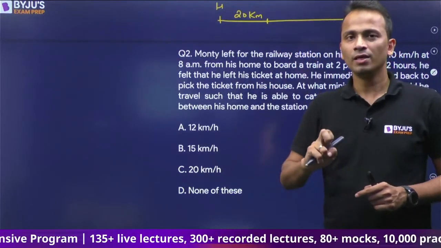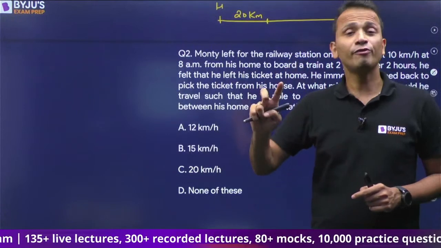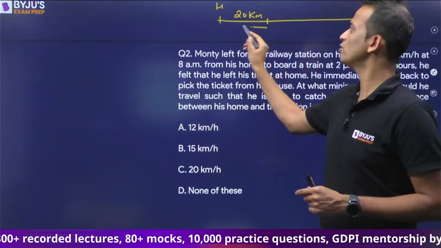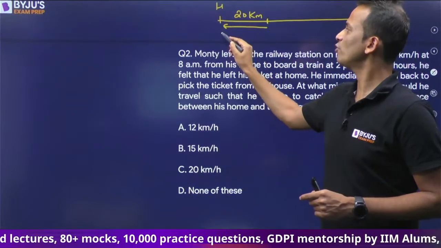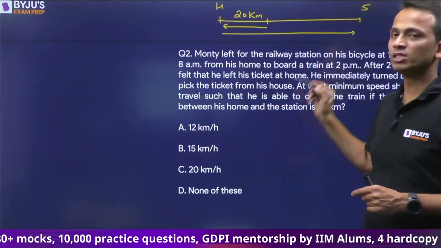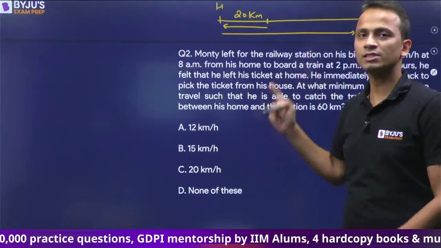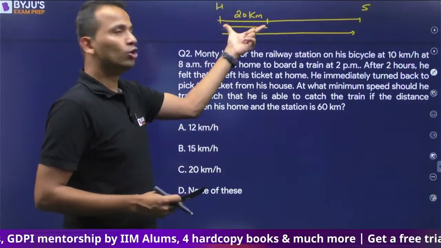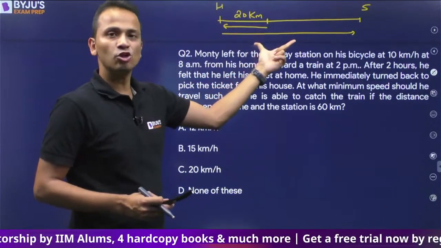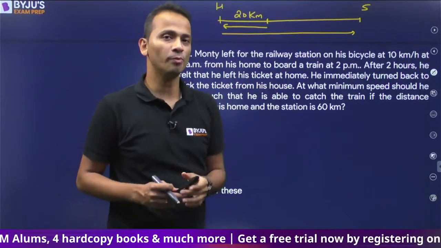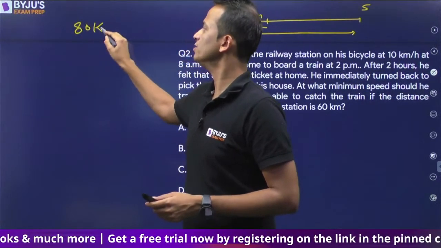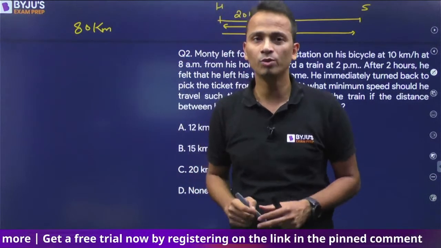Now he is left with 4 hours, but in these 4 hours he will have to go back to his house, and then from his house he has to go back to the station. So what is the total distance that he'll have to travel now? 20 kilometers plus 60 kilometers, that is 80 kilometers. So now he'll have to travel 80 kilometers, but in how much time?